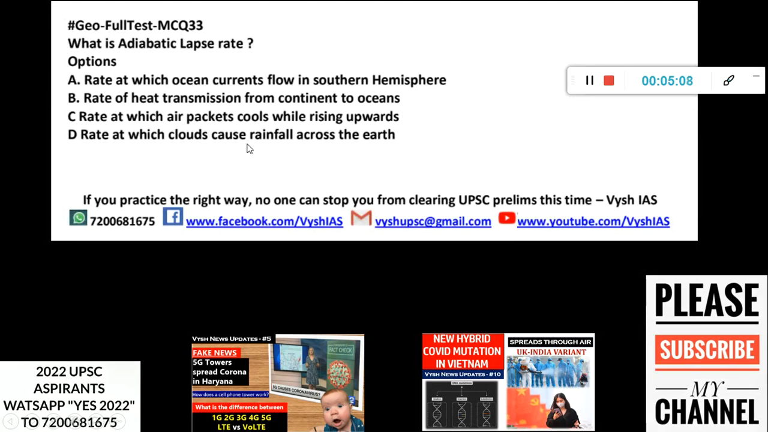Now what is adiabatic lapse rate? Okay, so the options: rate at which ocean currents flow in southern hemisphere, rate of heat transmission from continent to oceans, rate at which air packets cool while rising upwards, rate at which clouds cause rainfall across the earth. So this also is given in NCERT with pictures. It's given, so you have to know.